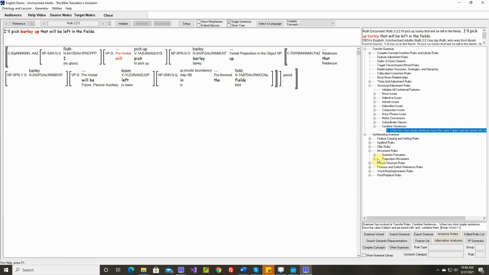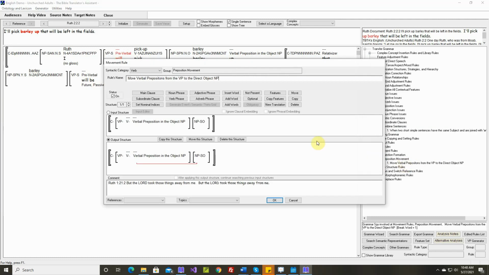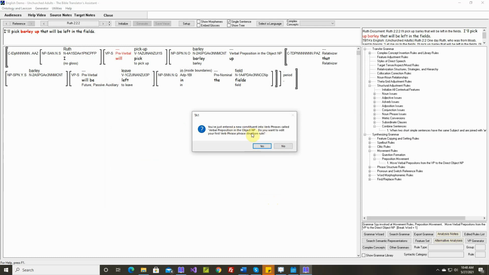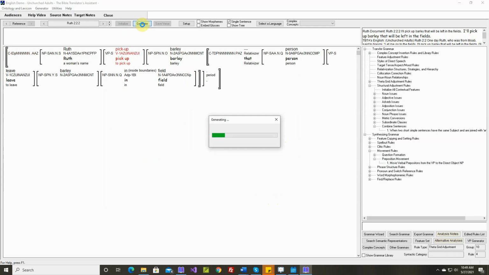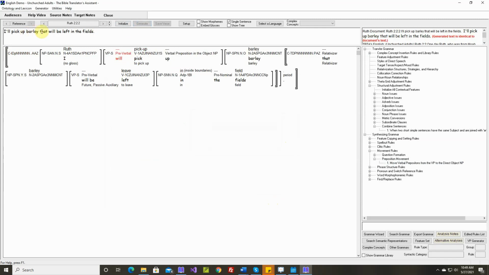So let's go to our movement rule. And we'll say if there's... Okay, so now there's a relative clause inside the noun phrase. We'll say this can't be present. Okay, so this will be moved only if there isn't a relative clause. If there is a relative clause, this input structure won't match and this rule won't apply. Okay, we're going to say no. I'll pick up barley that will be left in the fields. Generated text is identical.